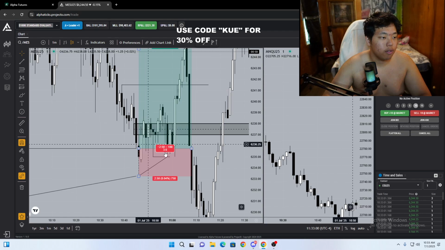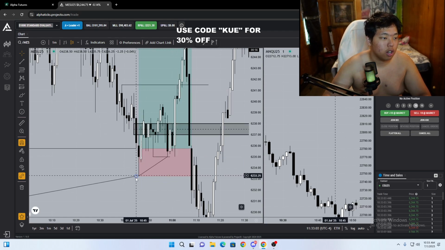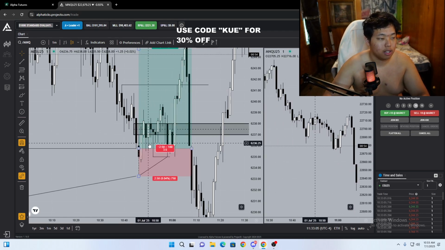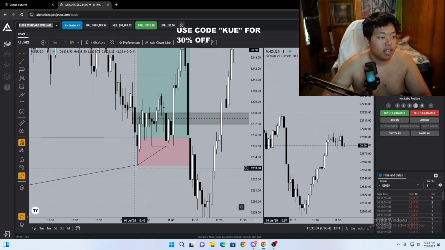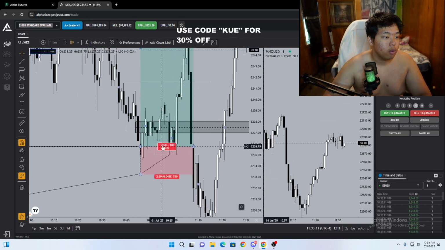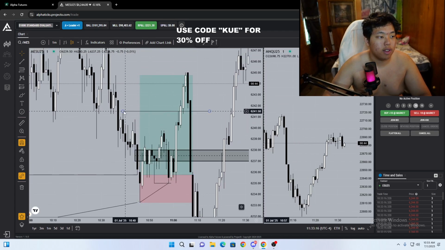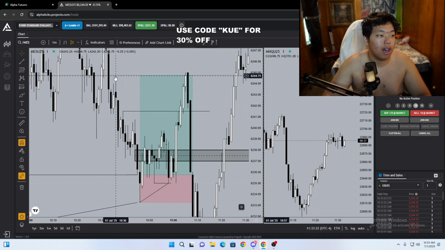Once we get this inversion fair value gap, I'm like, okay, this looks good. SMT here now, since NQ is more bearish, right? So we ended up taking this low. ES didn't, with SMT, rejecting off this order block, inversion fair value gap, and we went break even at this high, and then ended up taking partials, or not partials. I ended up taking all of my positions off at this high up here.